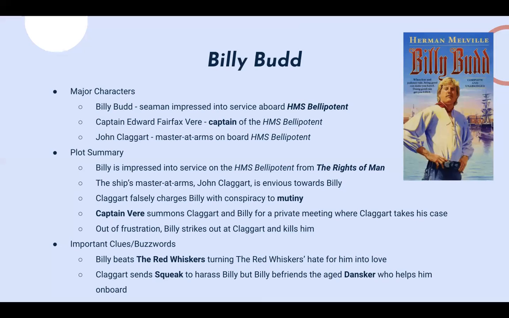Some important clues from the story are that there's a character named the Red Whiskers, and Billy beats up this guy. After he does so, the Red Whiskers starts to love him, which might be sort of counterintuitive. And there are two other characters, one named Squeak and one named Dansker. They're just other crew members on this ship. Claggart sends Squeak to initially harass Billy, but Billy makes friends with the aged Dansker, who helps him avoid all this trouble that he's receiving from Claggart and Squeak.